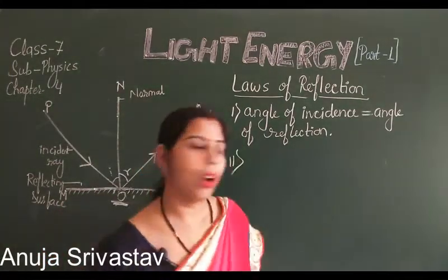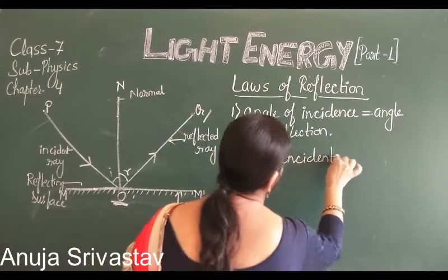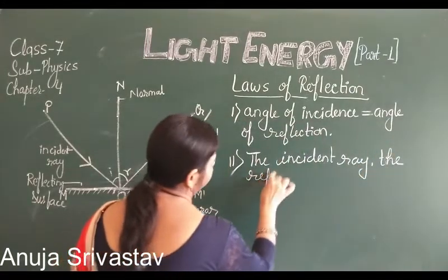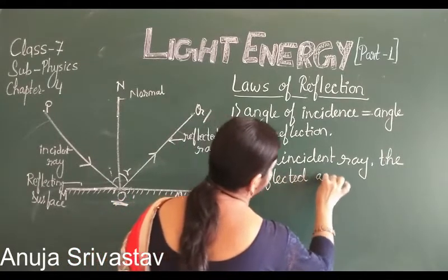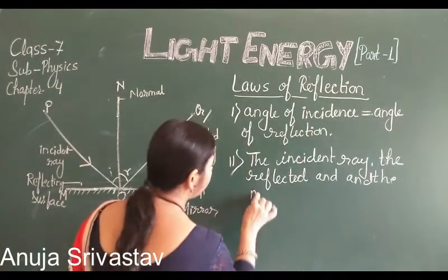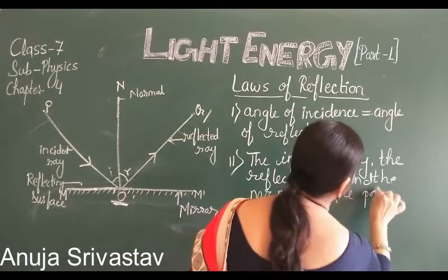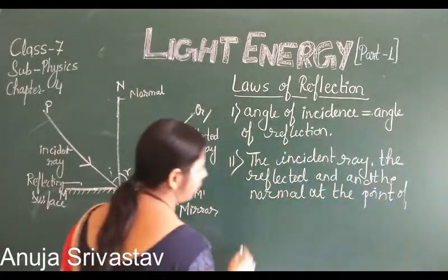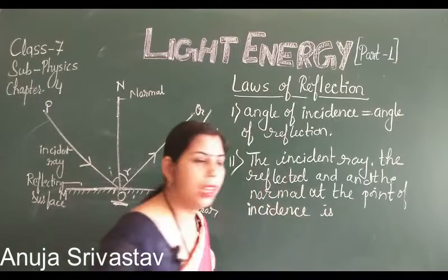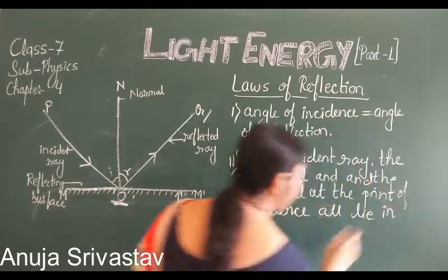And the second law: the incident ray, the reflected ray and the normal at the point of incidence all lie in the same plane.